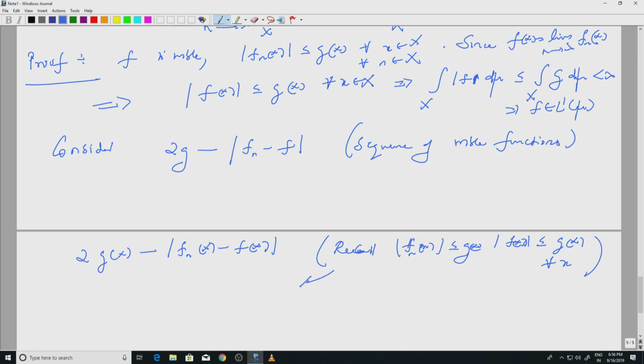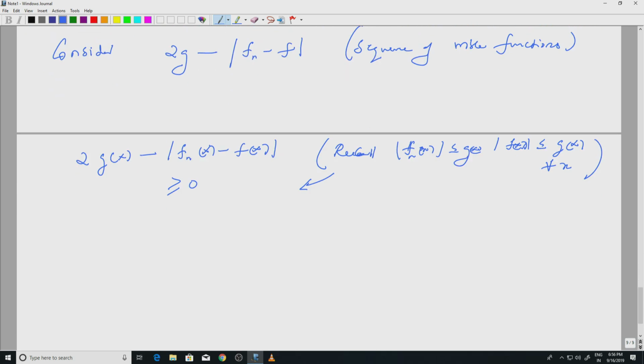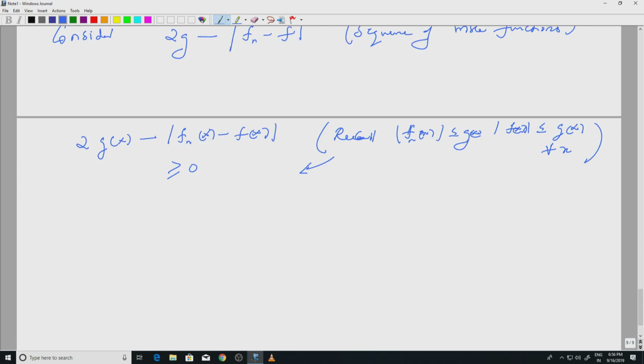So, this gives me that these are positive functions. So, I have a sequence of positive measurable functions. I can apply Fatou's lemma to the sequence of functions 2g minus |f_n - f|. Remember, these are positive measurable functions. So, I can apply Fatou's lemma.